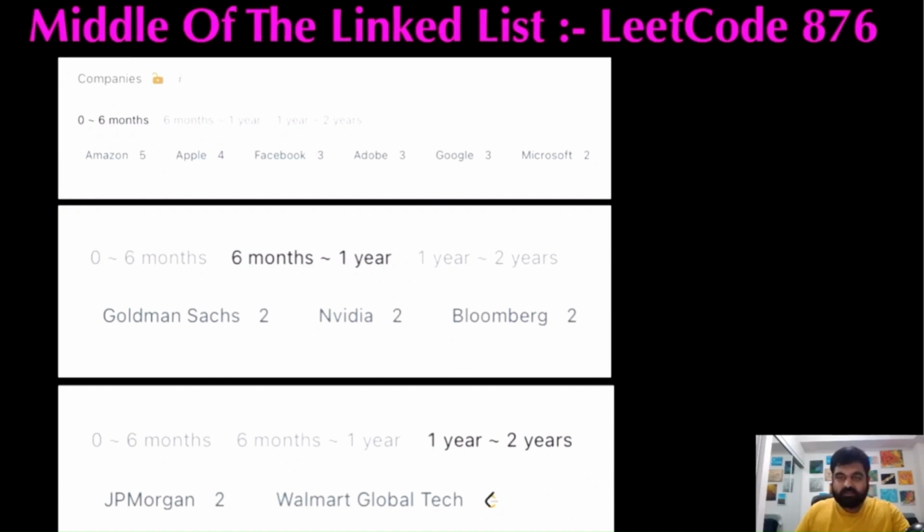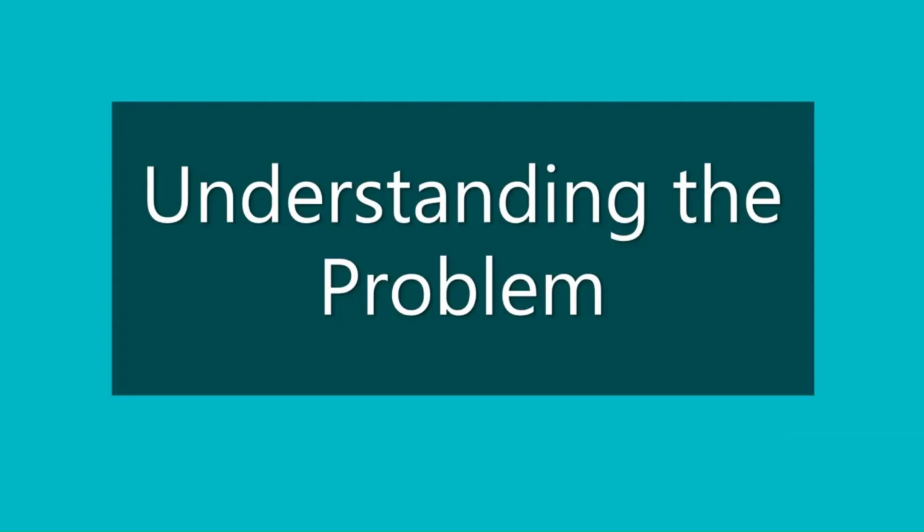Hello friends, we are still not employed by a FAANG company, so let's not stop LeetCoding till we get there. Today we are going to do the middle of the linked list problem, and this problem can be a great problem to start any technical interview. It has been asked by a bunch of top tier companies like Amazon, Apple, Facebook, Google, Microsoft, Goldman Sachs, Bloomberg, and JP Morgan. These are some of my dream companies, so that's why I'm making these videos. I hope you also enjoy them.